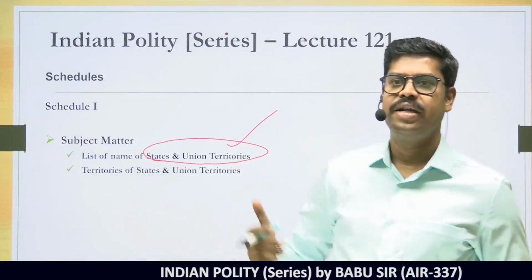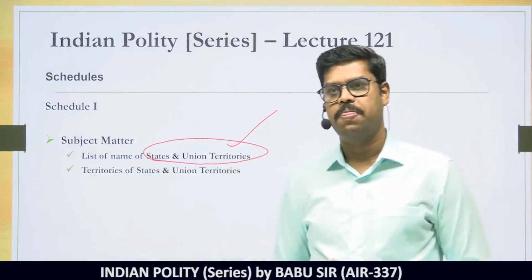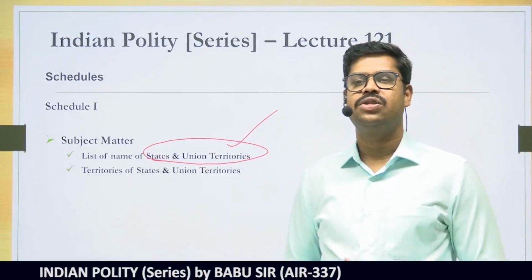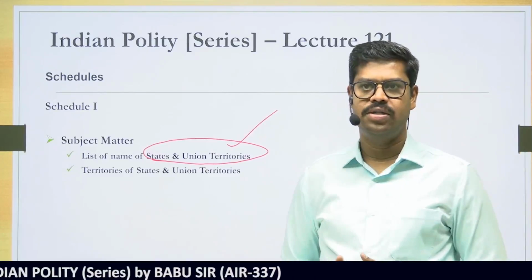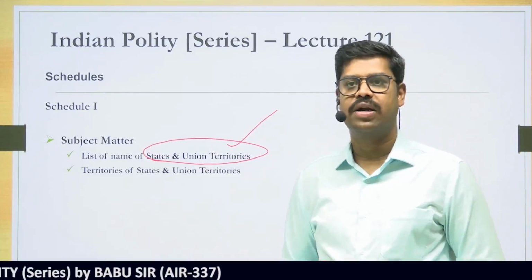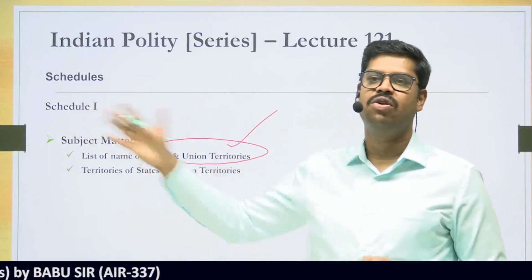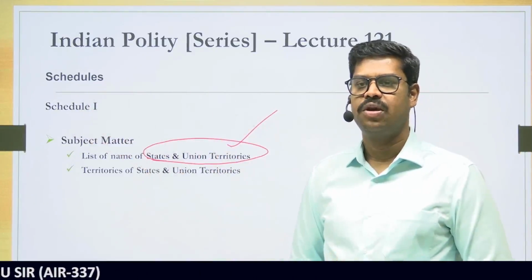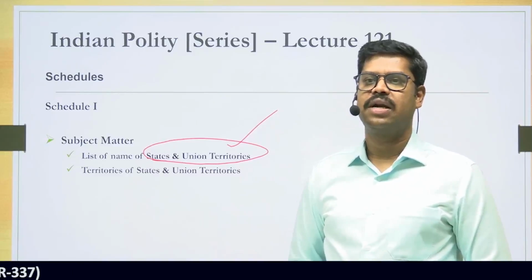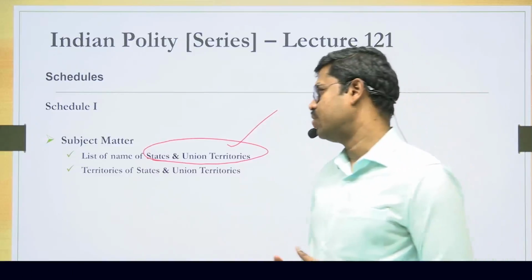It does contain the names of all the 8 union territories today. They not only contain the list of all the states and all the union territories, but apart from that, they also contain the territories of all the states and all the union territories in our country. So this is what is contained in the Schedule 1 of the Constitution.